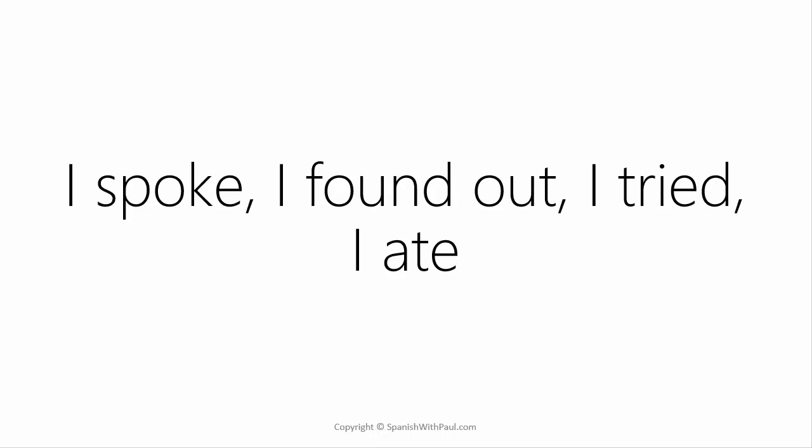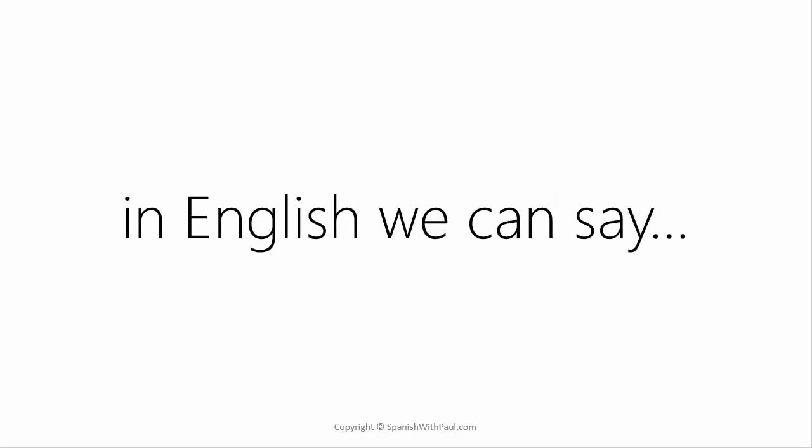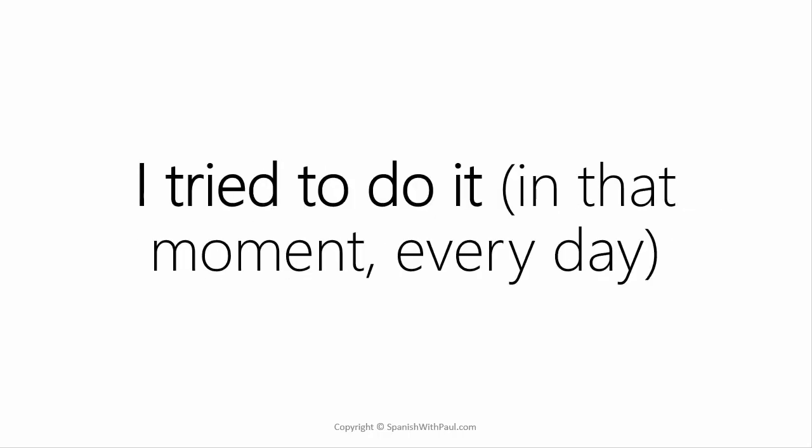Now, here's where it gets a little bit tricky. In English, we can say something like, I tried to do it. And that can mean that I tried to do it in that very moment, or it can mean I tried to do it every day. I tried to do it all the time. I tried to do it last year. I tried to do it for 20 years. So in English, it can mean both, that I tried to do it in that very specific moment, I tried and I couldn't do it, or it can mean that I was trying consistently over and over again.